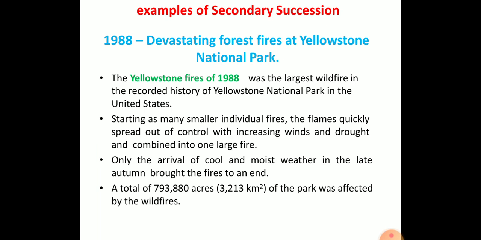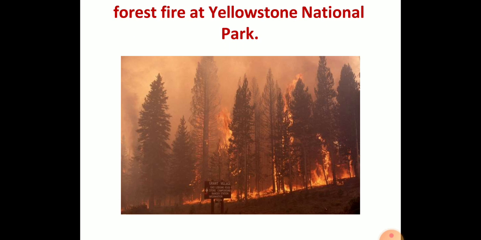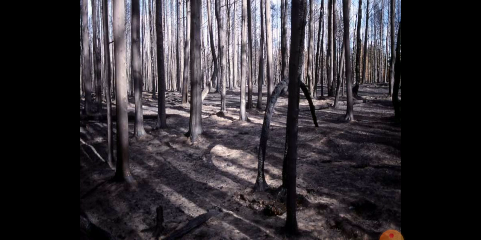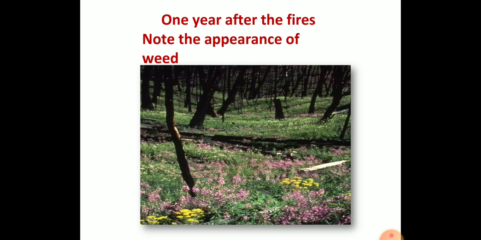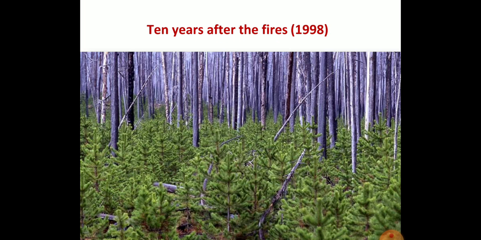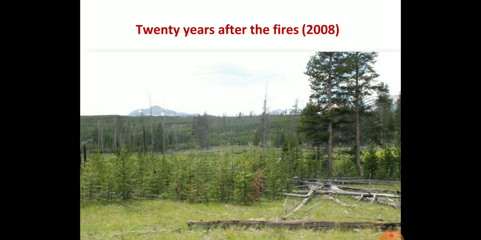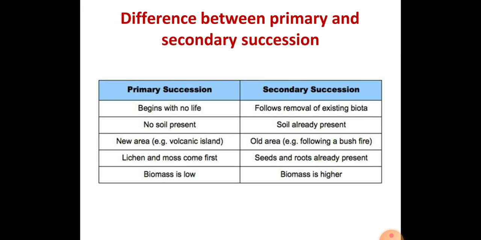The example is the devastation of a forest fire at Yellowstone National Park in America. Earlier there was a pine forest that was destroyed due to the forest fire. This is how the forest was completely destroyed, and this is the destroyed condition. After 1 year there will be the start of the growth of small herbs and weeds. After 10 years small pinus and coniferous trees will start to grow, and this is how after 20 years the changes will occur.